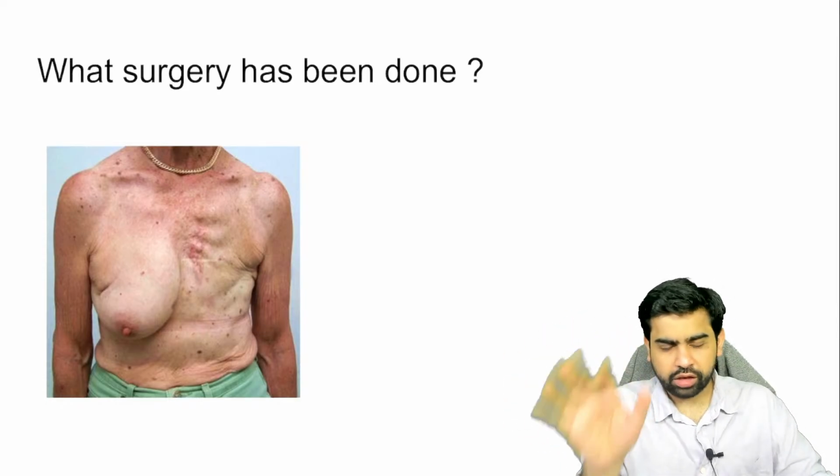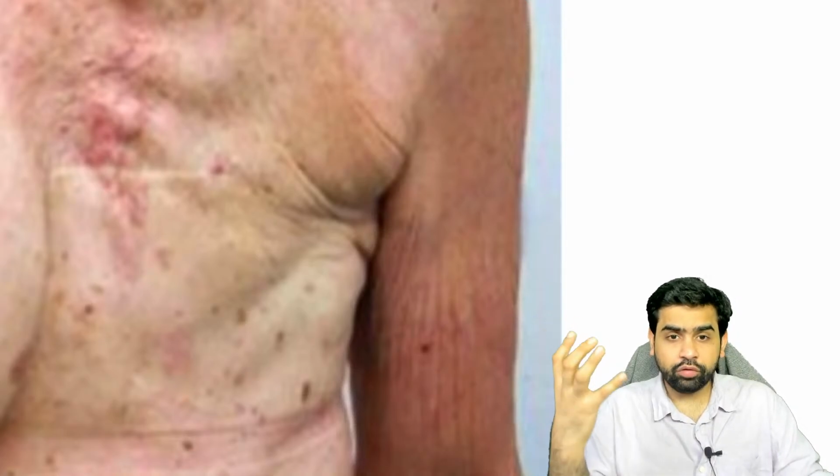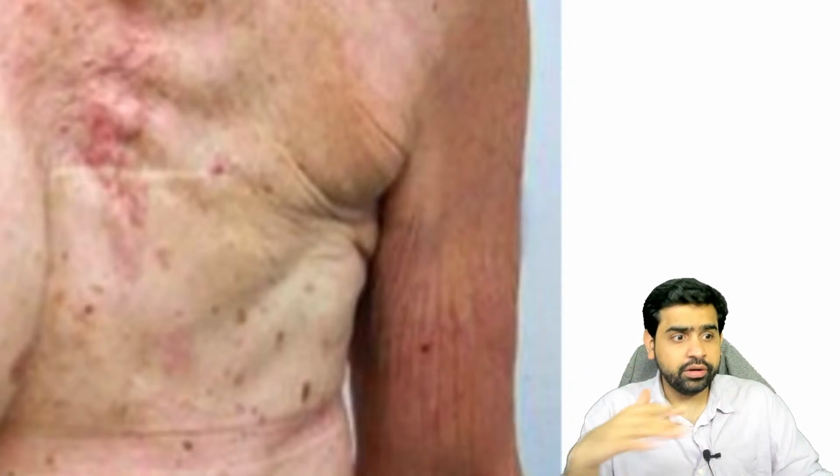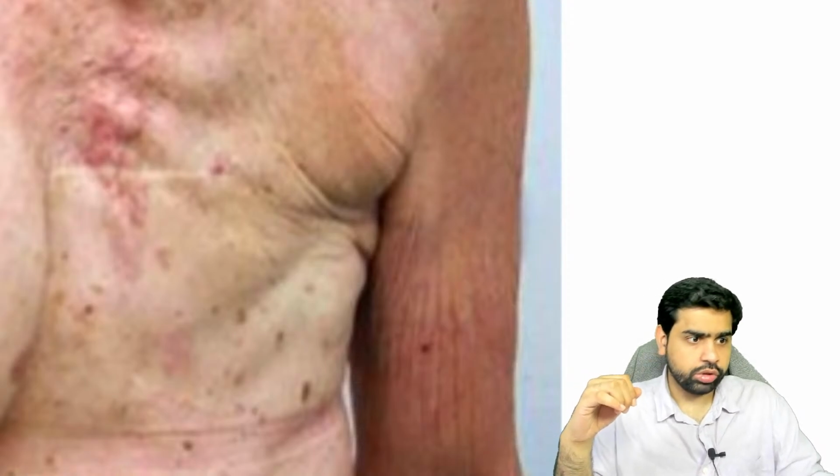Nobody's going to ask you that, that's fine. But here you're able to see that the ribs are also visible. So basically this means that the pectoralis major and minor are also removed.